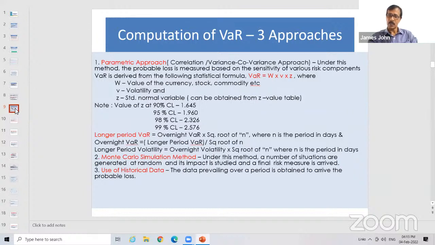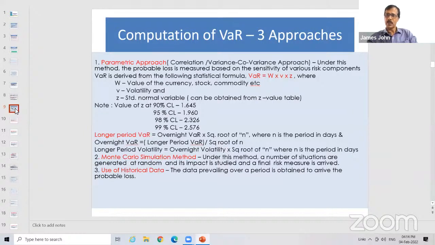Just remember these names, because the numerical part may come only for the parametric approach. The other two, Monte Carlo simulation and historical data, are time-consuming procedures and will not be asked in the examination. But you should know the methods: parametric approach, Monte Carlo simulation, and the use of historical data.